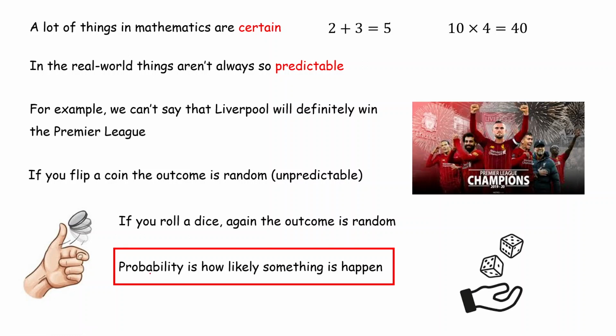So probability is how likely something is to happen, okay? You could say that the probability that Liverpool will win the league, because they're top and they're doing really well, is likely, but it's not certain, okay? Probability is how likely something is to happen. So there we go, it's up there again.